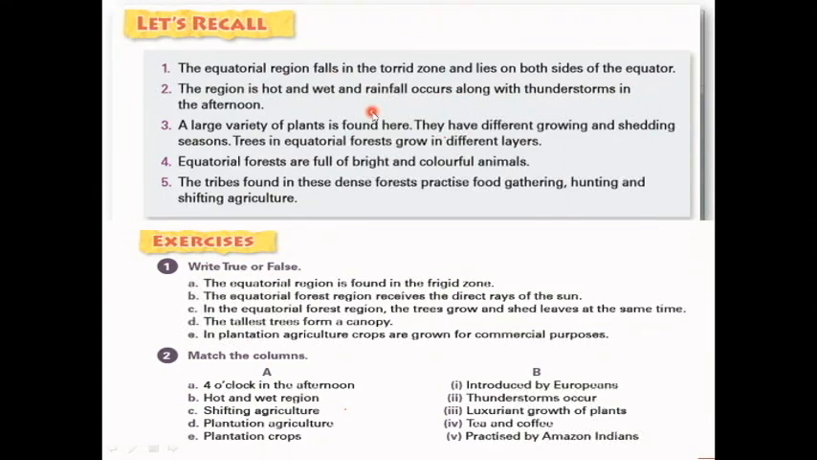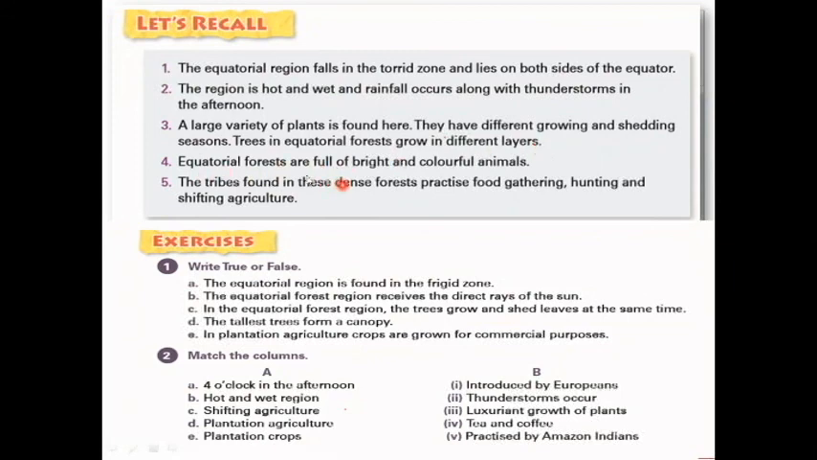A large variety of plants is found here. In the equatorial region, they have different growing and shedding seasons. Trees in the equatorial forest grow in different layers. Which are those layers? The forest floor, understory, canopy and emergent layer.